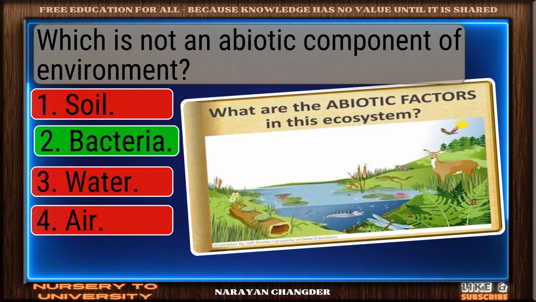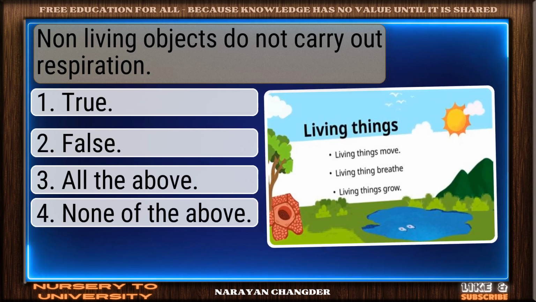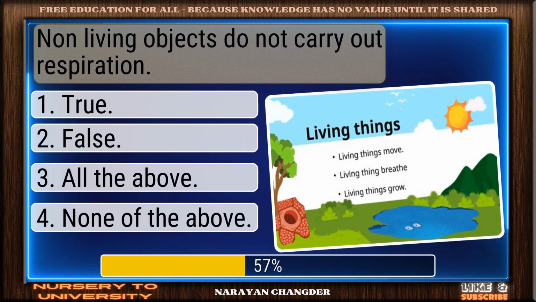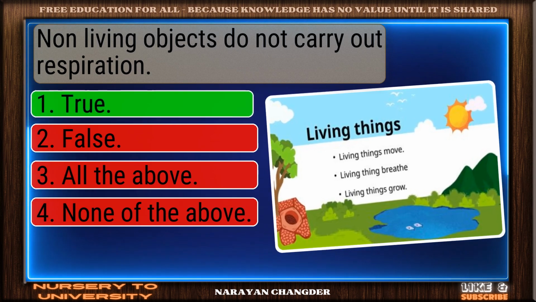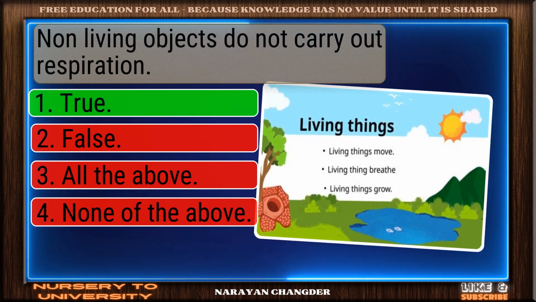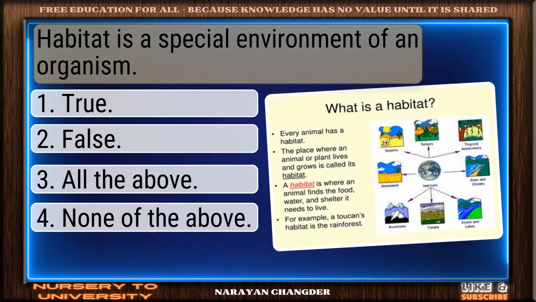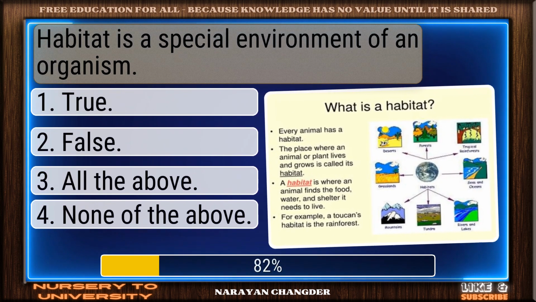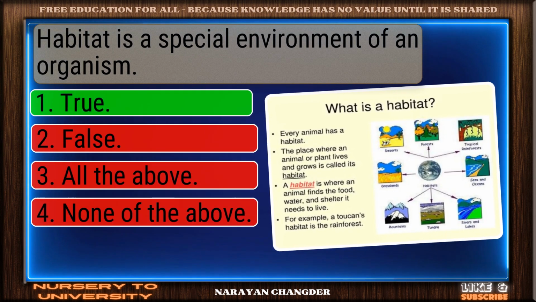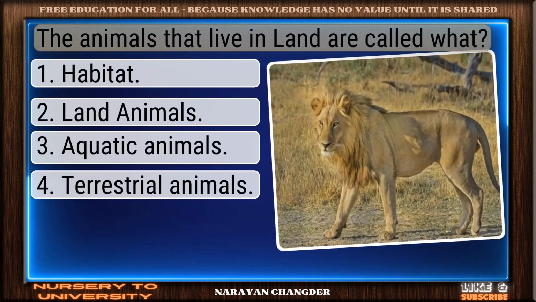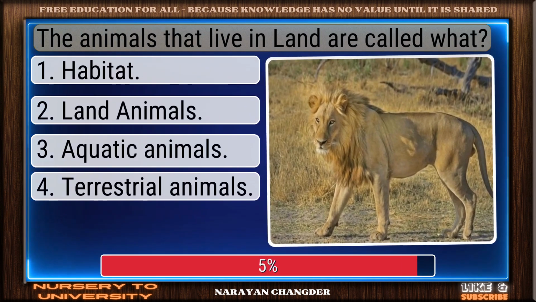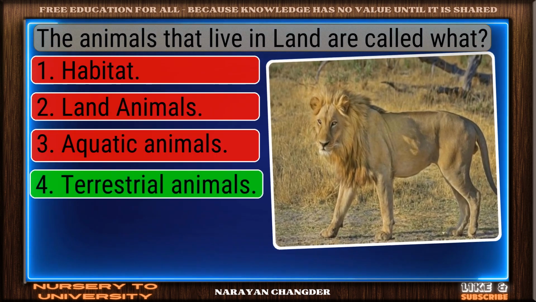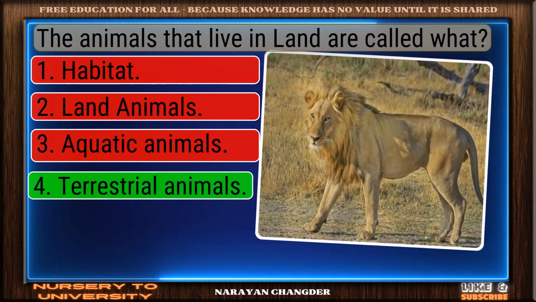You got it. Your choice bacteria is right. Non-living objects do not carry out respiration. On track. True is the correct answer. Habitat is a special environment of an organism. Excellent. True is a brilliant choice. The animals that live on land are called what? Sharp thinking. Terrestrial animals is the right choice.